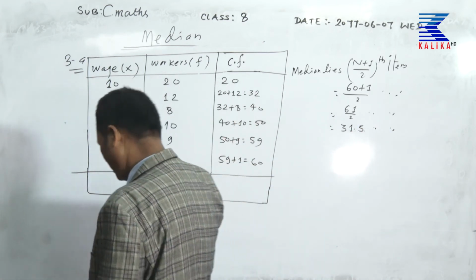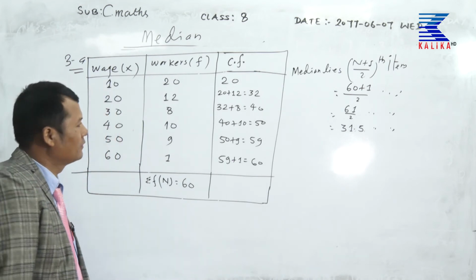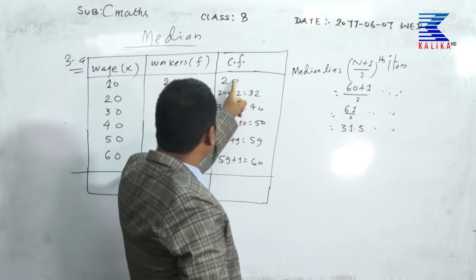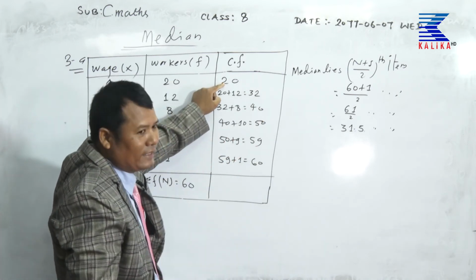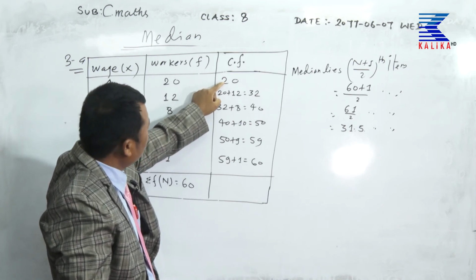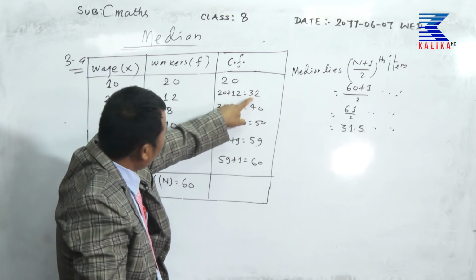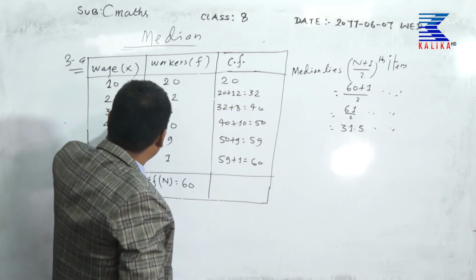Median is 31.5. Now here 31.5 is just after 20, and it lies here.